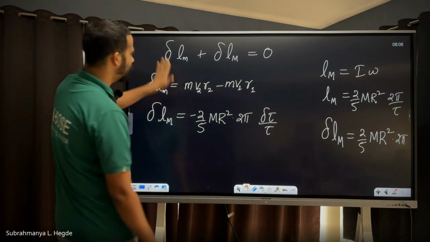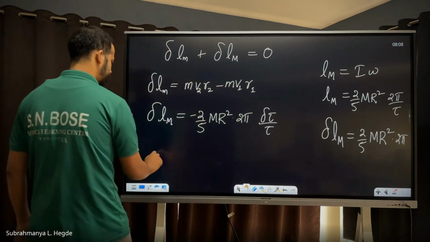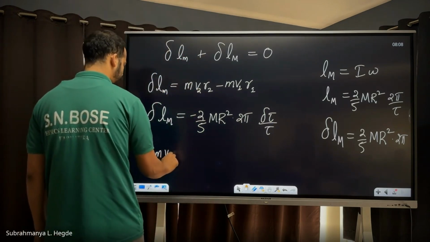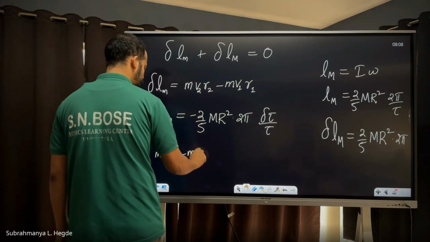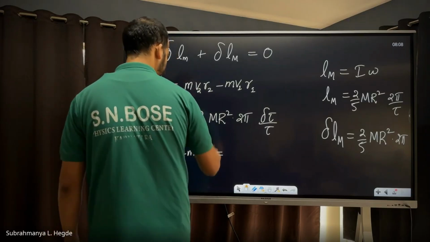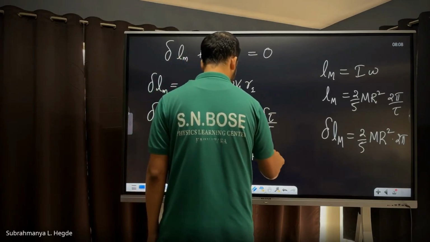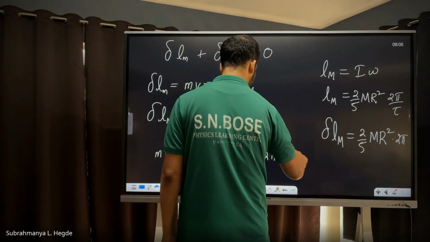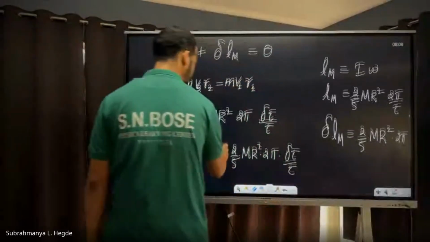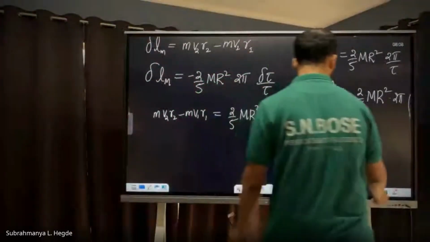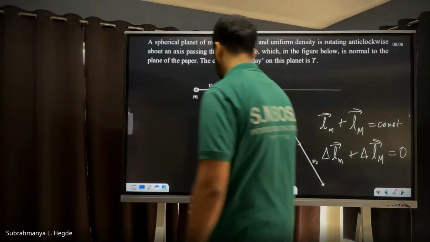Now this is equal to the negative of this one, so I can equate: m v2 r2 minus m v1 r1 equals negative of 2/5 M R squared 2 pi delta tau by tau squared. He's asking for delta tau, and the 5 by 2 came.